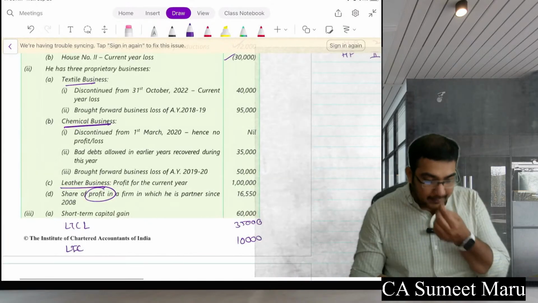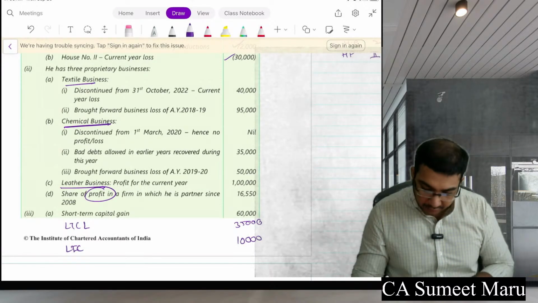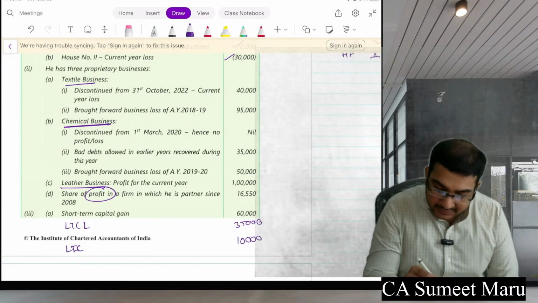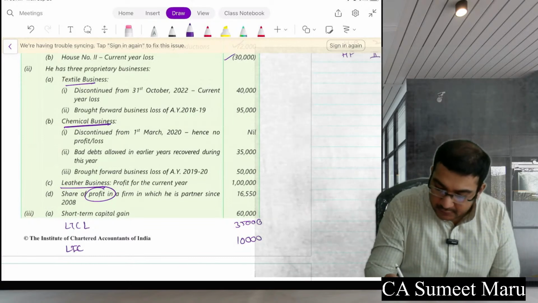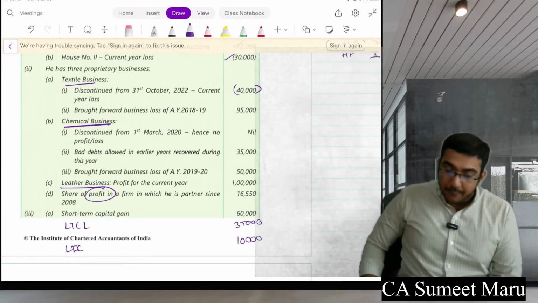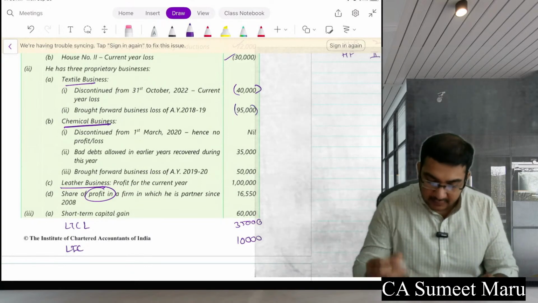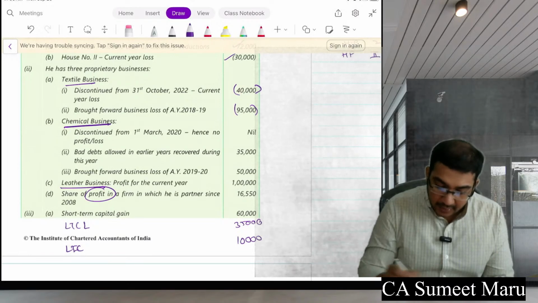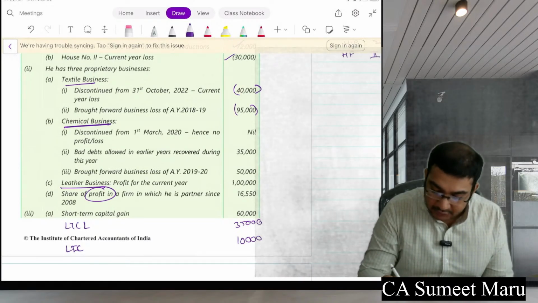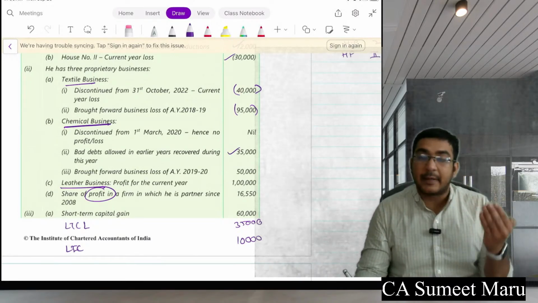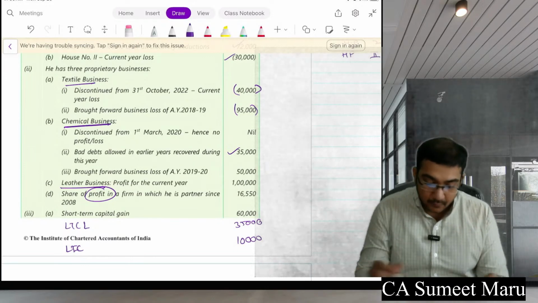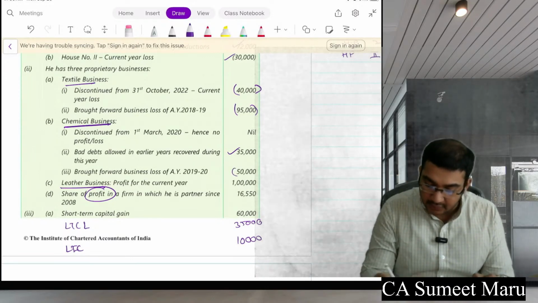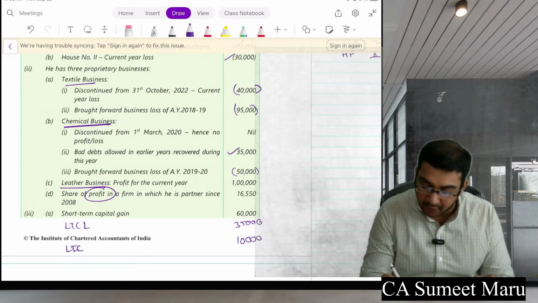Further, textile business: it is discontinued from here. Here you have a loss, brought forward loss. Everything is loss. Discontinued, so no loss, no profit. Fine, great. Bad debts allowed earlier, now recovered. So this is going to be your addition, right? Recovered bad debts are fully taxable. Brought forward business loss of 50,000 and current year business profit of 1 lakh.